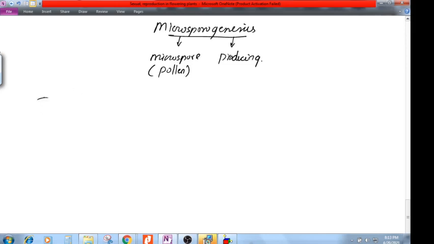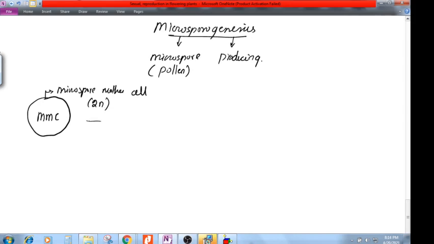So where is it going to start? It is going to start with an MMC. What is MMC? Microspore mother cell. What is the ploidy of MMC? Is it haploid or diploid? It is diploid. Remember, MMCs are always diploid.